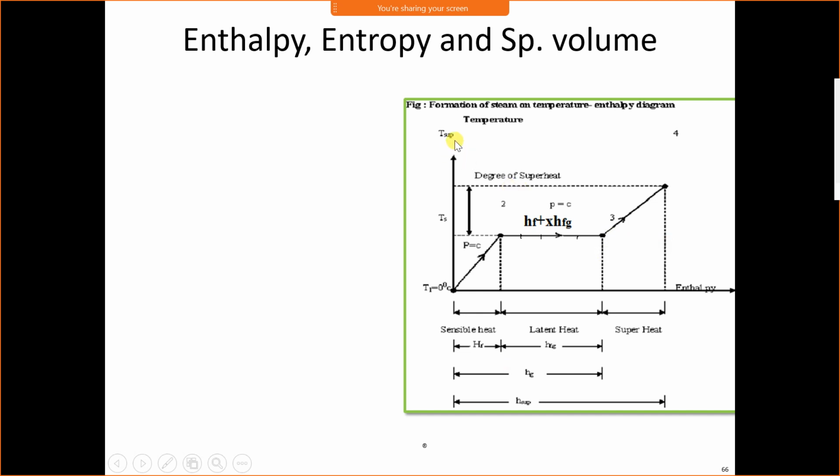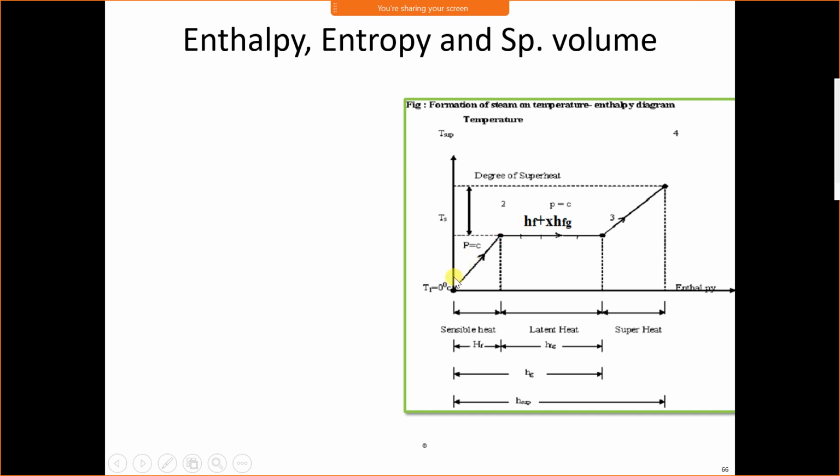Look at here. This is a T-H diagram, temperature enthalpy diagram. On the vertical axis, it is temperature. On the horizontal axis, it is enthalpy. This is water at 0 degrees Celsius. When the water is sensibly heated to saturation temperature, water becomes saturated, means water is ready to change the phase, and during phase change process, temperature remains constant. Water is heated from 0 degrees Celsius to 100 degrees Celsius considering atmospheric pressure.